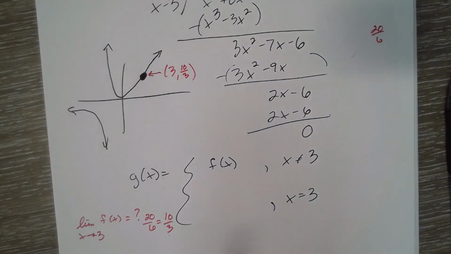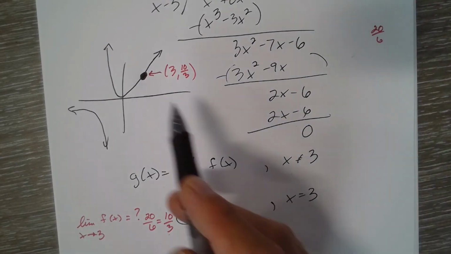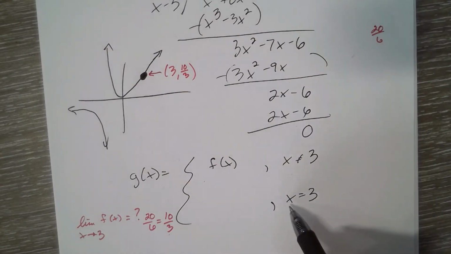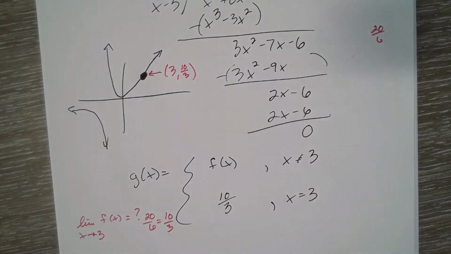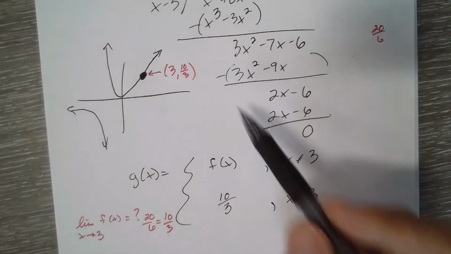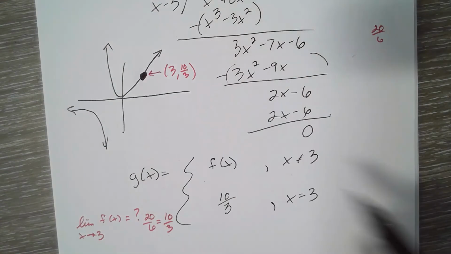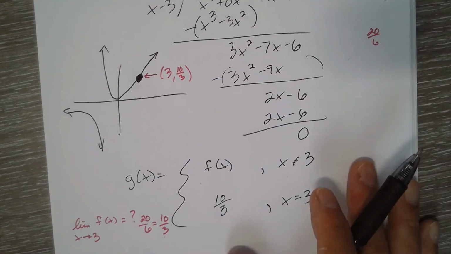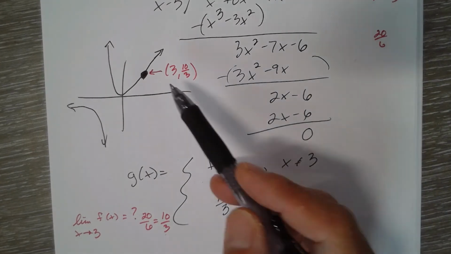Okay, so if we want this g of x to be continuous at that point, it's going to be the same as f of x, except when x is 3, we want the function to have the value of 10 thirds. So if you draw f of x with a hole in the graph and then continue it at (3, 10/3), put a dot right there, then we're done. That's called an extended function. That makes it continuous at x equals 3.